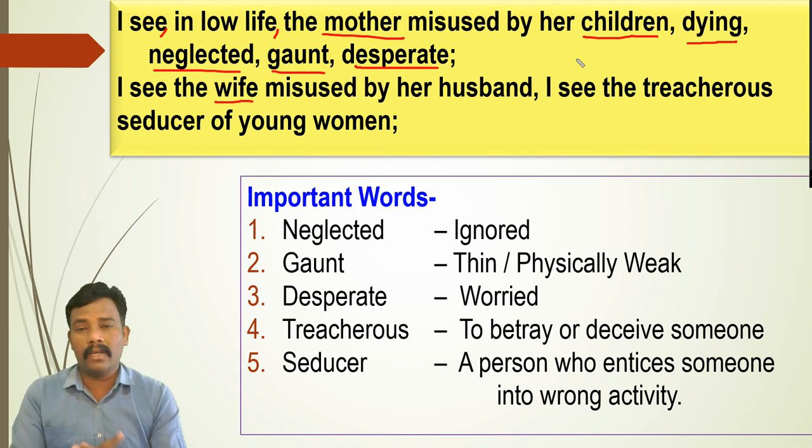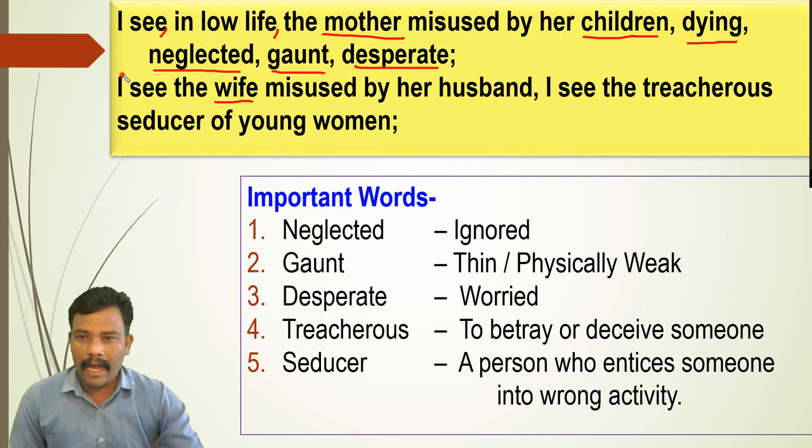And this is the observation of the poet Walt Whitman. This is really something we need to think about. Definitely only the negative things are given there. It doesn't mean that the entire world is full of negativity, but such things are happening in the society. That is what the poet is trying to say.